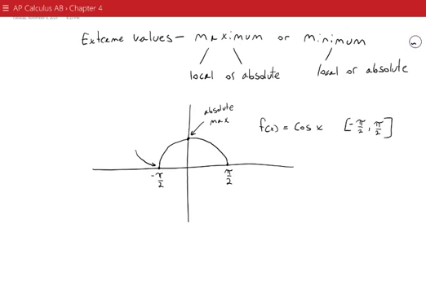Negative pi over 2 and pi over 2 are local minimums. And it's a local min because there are other points that have a value either the same as that or lower. So in this case, the lowest value that the function takes on in the domain is 0. And since there's two places that happens, those are our local minimums.